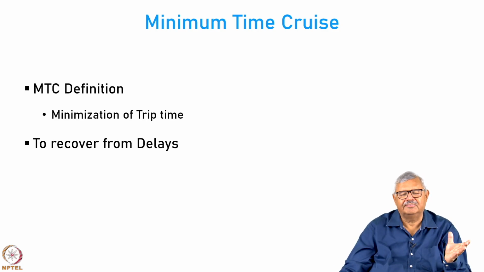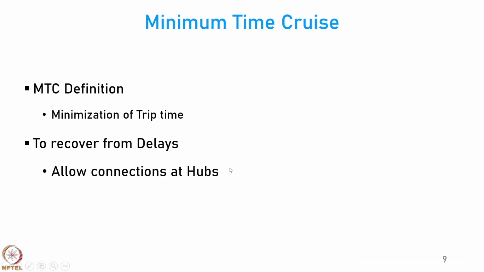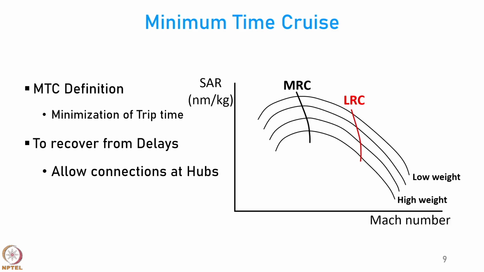Okay. So, you are late in the previous sector and you want to reach the next sector at the appropriate or the scheduled time. So, you fly a little bit faster. Of course, you are going to compromise on the fuel consumption, but you will be able to ensure that the connection at the hub is not lost or disturbed. So, the minimum time cruise is at a higher Mach number compared to the LRC. Okay. So, here you are trying to save on time by travelling much faster and compromising on the SAR a little bit.